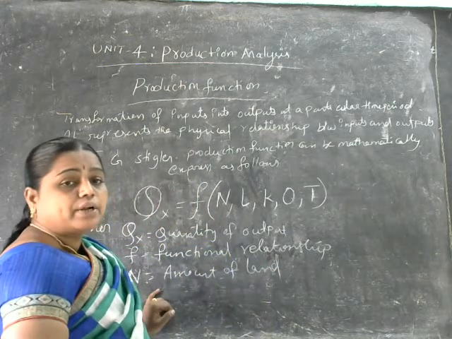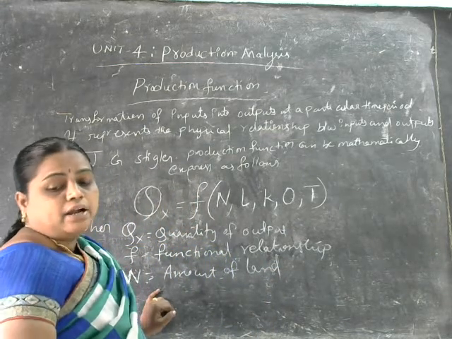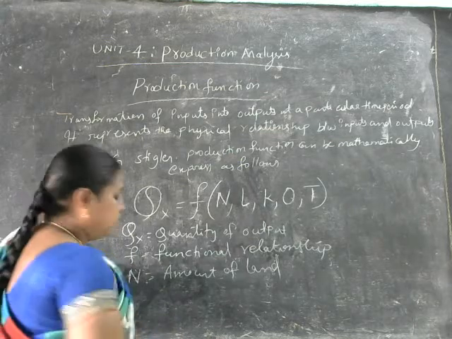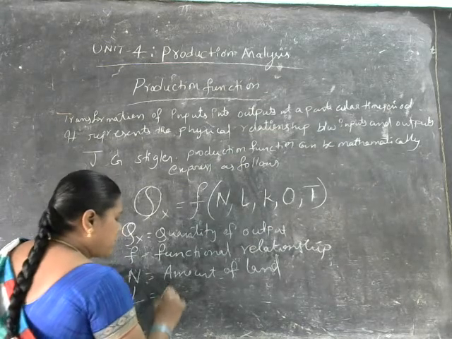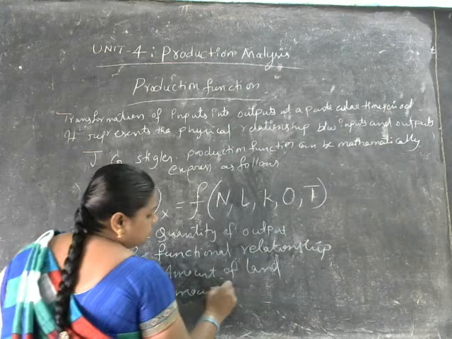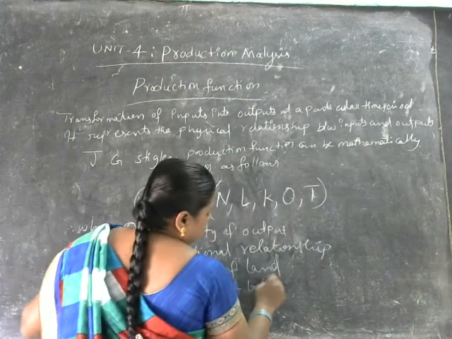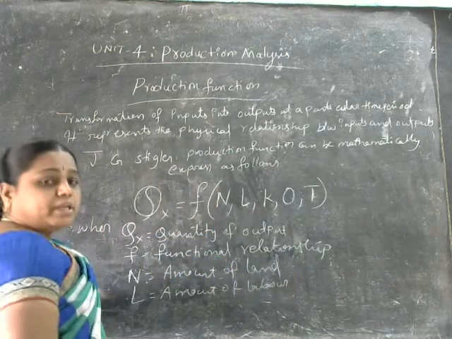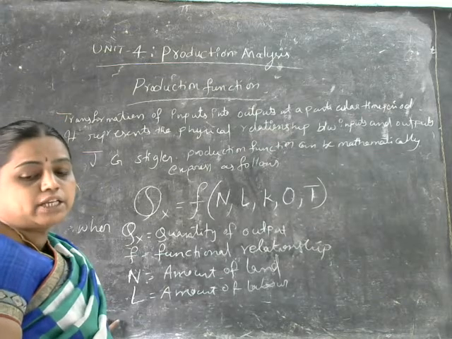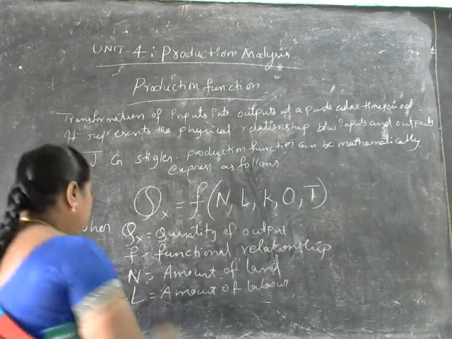Capital N shows what here? Amount of land. And capital L shows the amount of labor. Capital K shows the amount of capital.